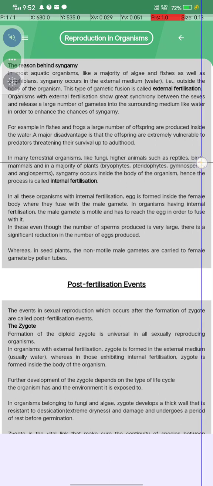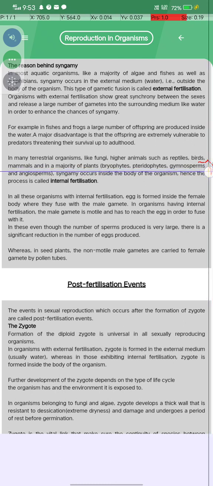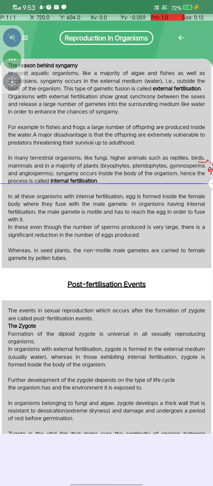In many terrestrial organisms like fungi, higher animals such as reptiles, birds, mammals, and in a majority of plants, bryophyta, pteridophyta, gymnosperms, and angiosperms, syngamy occurs inside the body of the organism. Hence, the process is called internal fertilization. In all these organisms with internal fertilization, the egg is formed inside the female body, where it fuses with the male gamete.